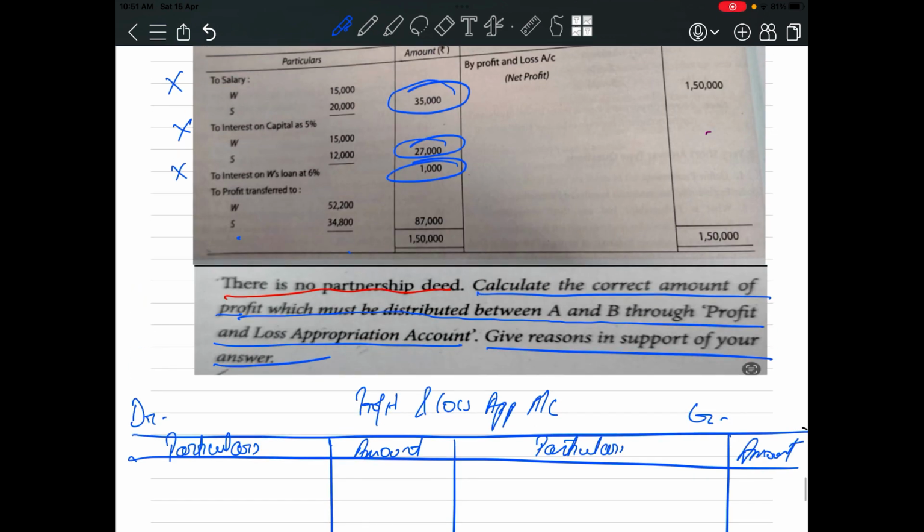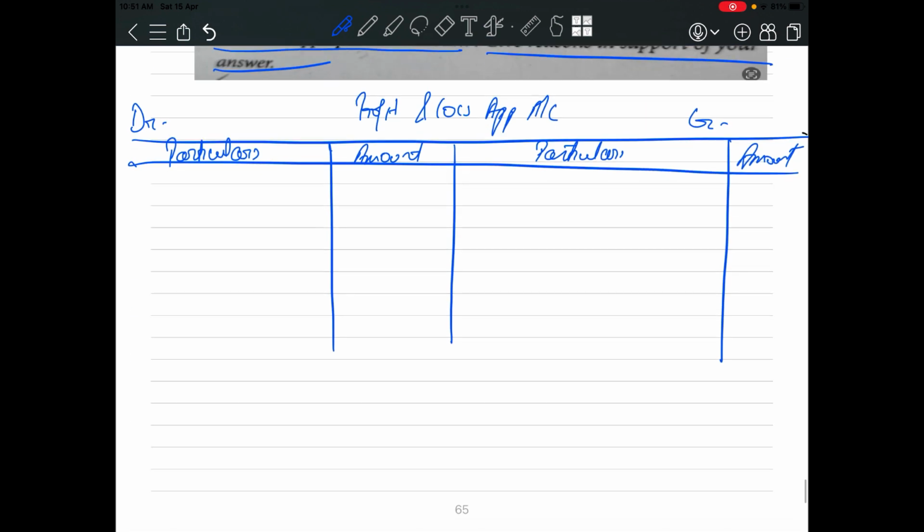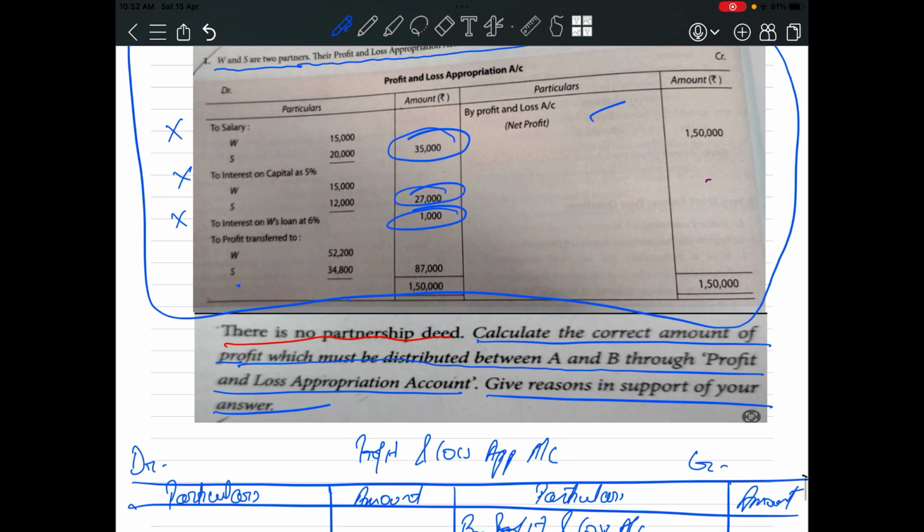Okay, now see, we will look at this P&L appropriation account and we will have to prepare the new one. Okay, so what is the first thing on the credit side? Profit. Okay, by profit and loss account, net profit. So what is the amount? 1,50,000. Is this 1,50,000 correct? No, it is not correct.